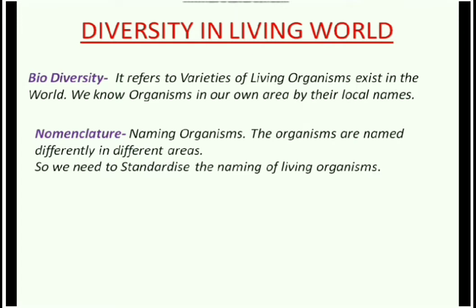So science has developed a system of giving names called nomenclature. Nomenclature is to provide a standardized name to the living organism that should be unique.